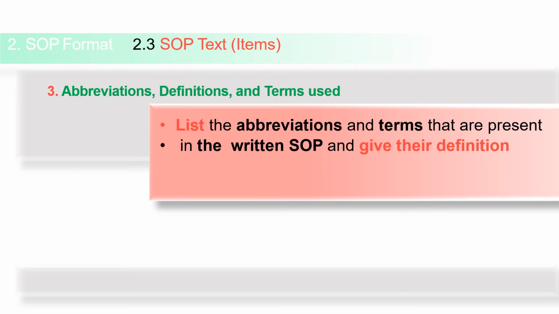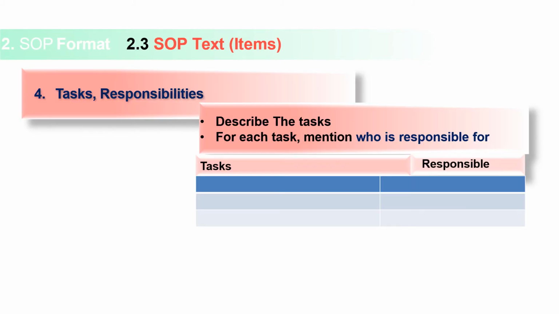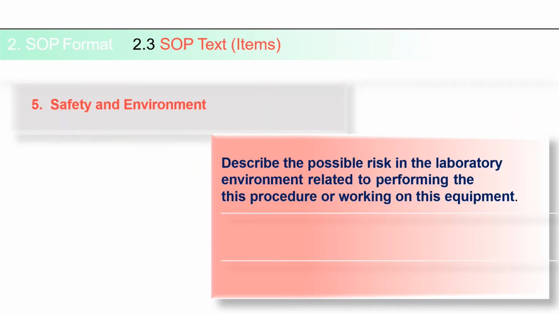Then tasks and responsibilities. Who is going to perform that particular task or operation? You have to write that in this format. Then safety and environment. While performing any laboratory procedure, you have to write what safety precautions you have to take while performing any procedure or working on a particular piece of equipment.